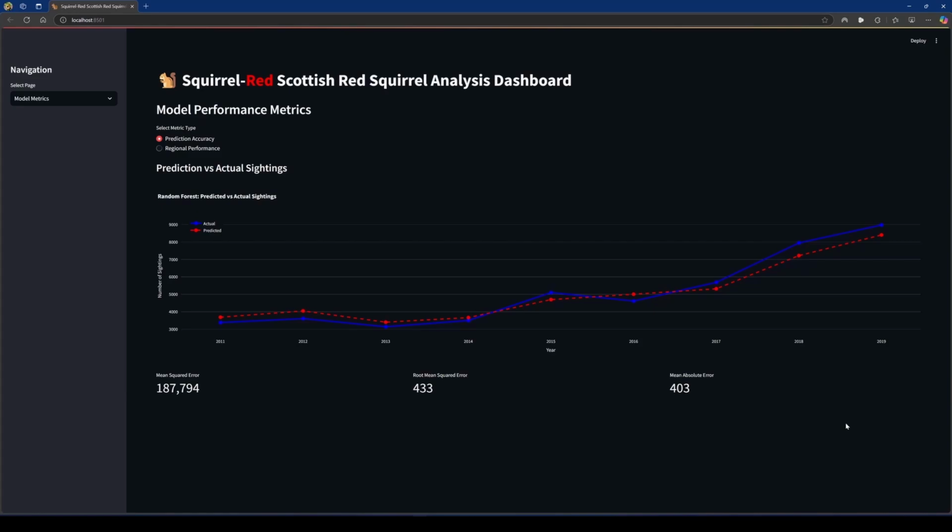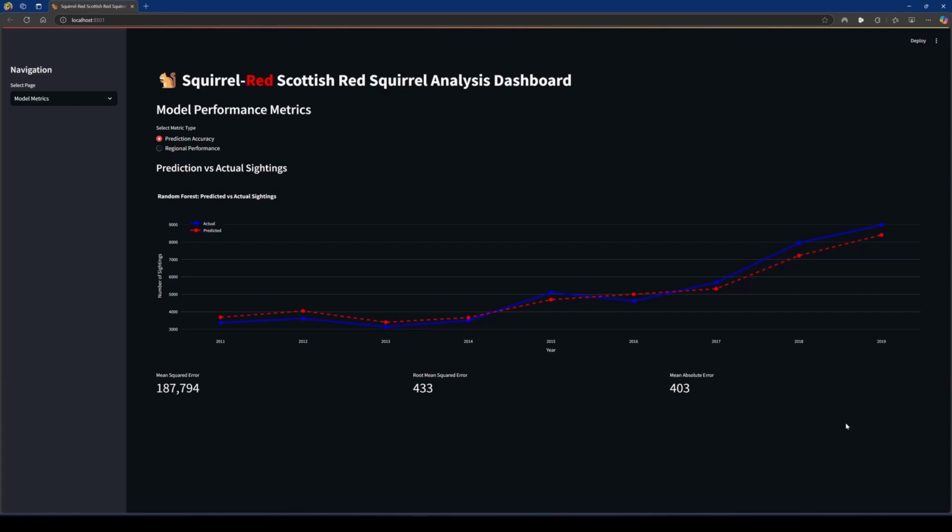This is the square root of the mean squared error, giving an error measure in the same unit as our observations. With typical annual counts in the thousands, an RMSE of 433 represents good predictive performance. And third, the mean absolute error of 403. This is the average absolute difference between predicted and actual counts, showing that on average, our predictions were off by about 403 sightings.